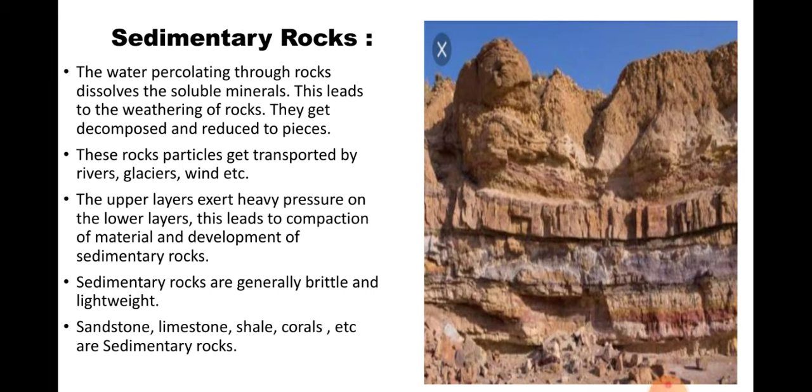Sandstone, limestone, shale, corals, etc. are sedimentary rocks. Now, what are the types of sedimentary rocks? The types of sedimentary rocks are sandstones. Sandstone means whatever the sand is there. Sandstone, limestone, shale, coral, etc. are sedimentary rocks.